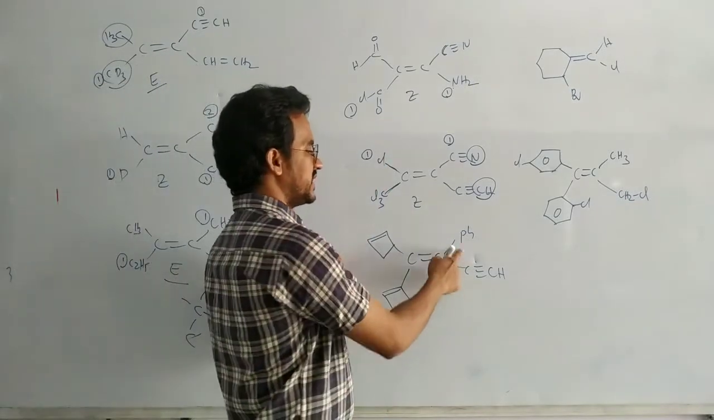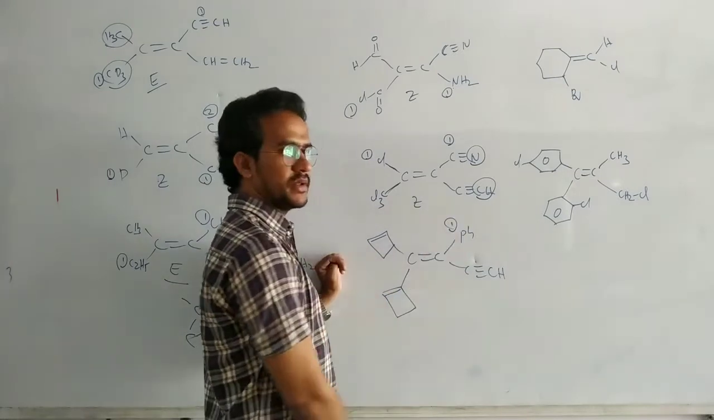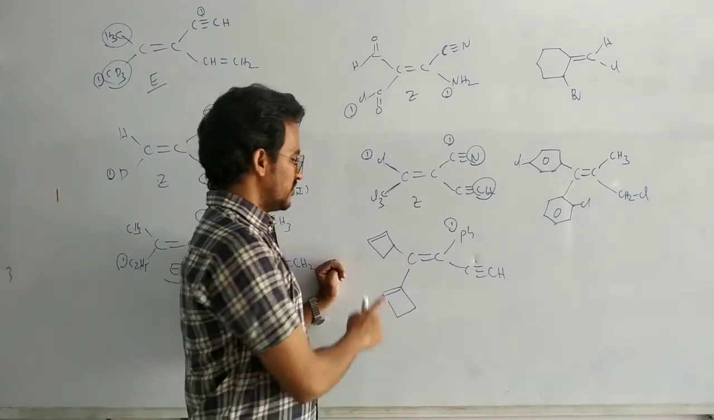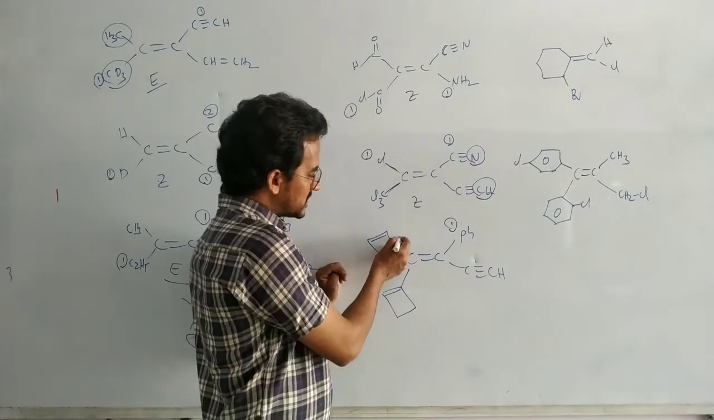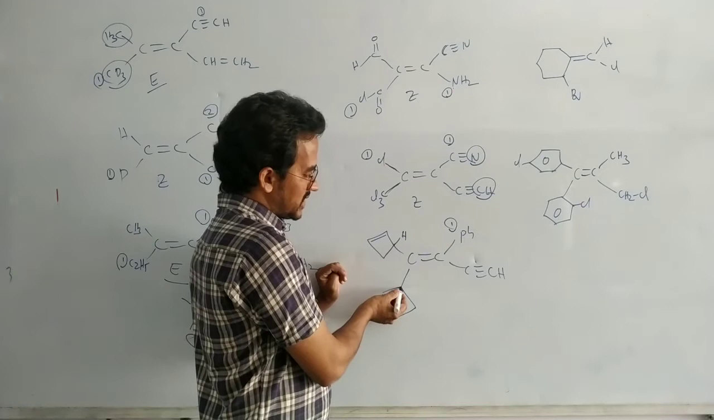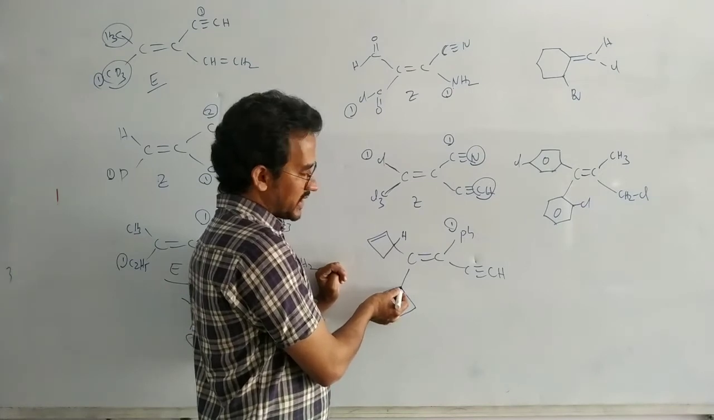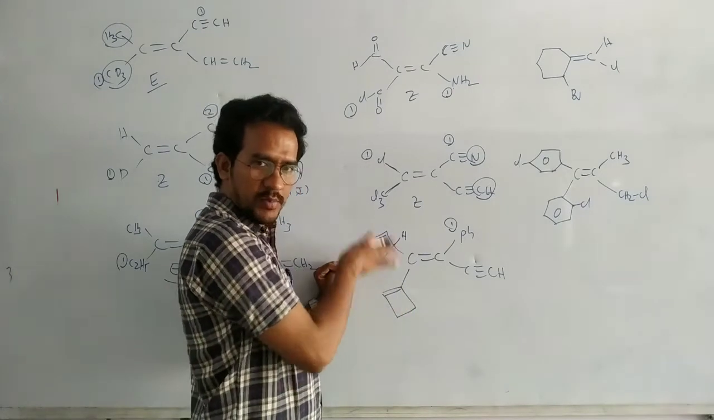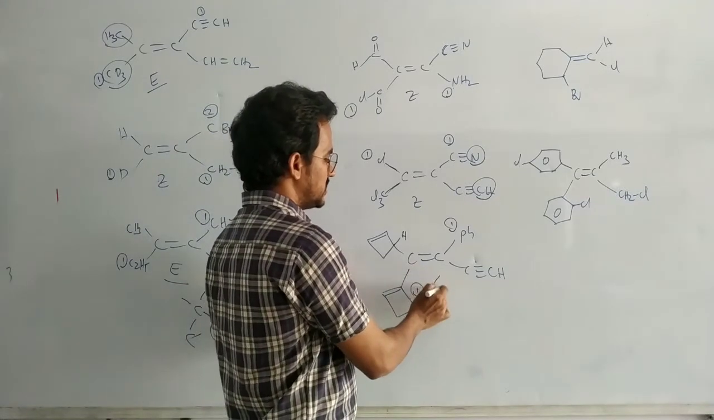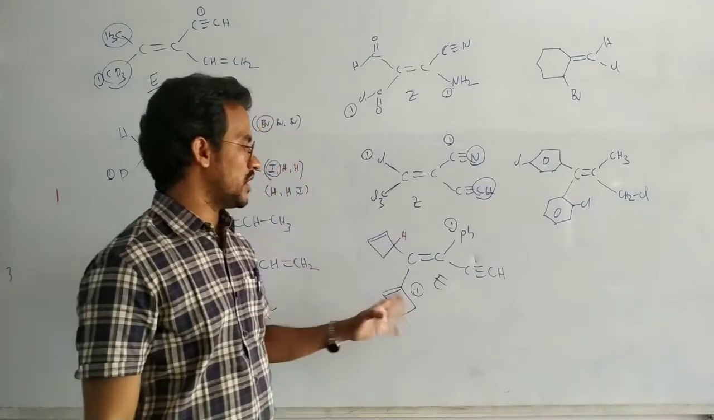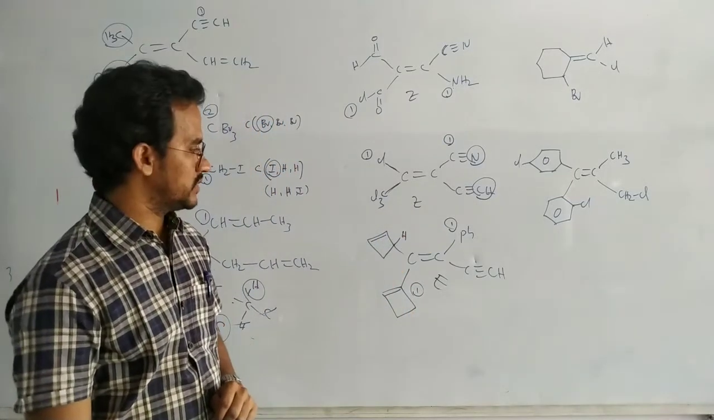Okay, next here, phenyl acetylene group, phenyl has a high priority. Next here, 4-membered ring cyclobutene, here 4-membered ring cyclobutene. But in this case, there is one more hydrogen. But here, there is a double bond. Double bond means this one is attached to one more carbon based on the hypothetical structure. So here, high priority, so it is an E isomer. High priority goes on the opposite side. Okay, that's it.